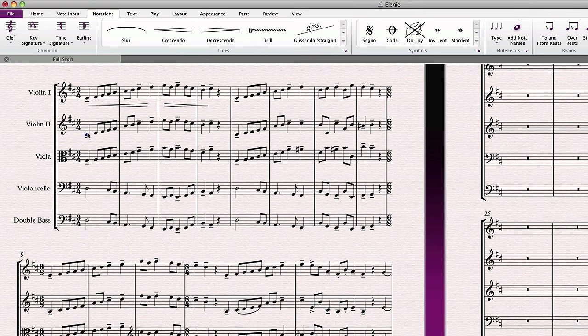If you know in advance how long you'd like your hairpin to be, just make a passage selection and type H or Shift H to place your crescendo or diminuendo for the duration of the passage.